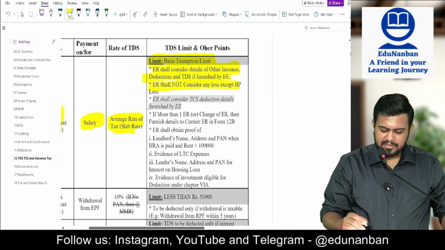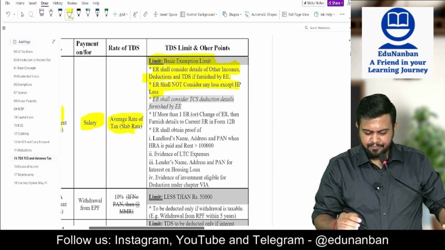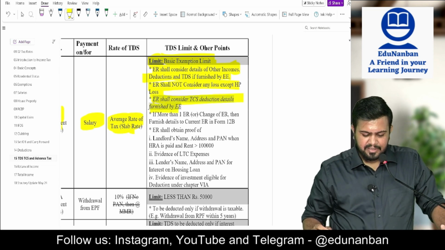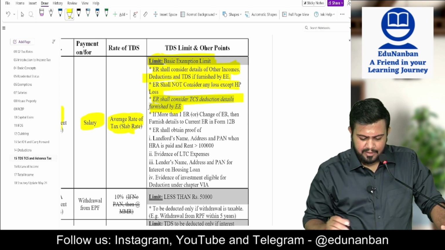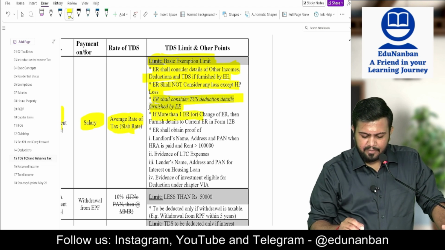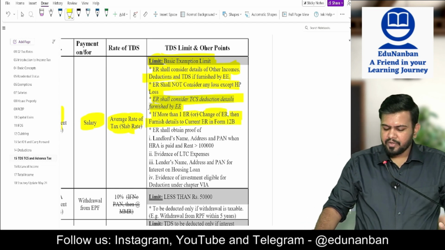Employer shall not consider any loss except house property loss. Employer shall consider the TDS deduction detail and TCS deduction detail furnished by the employee. If there is more than one employer or change of employer, then furnish detail to the current employer in Form 12B.